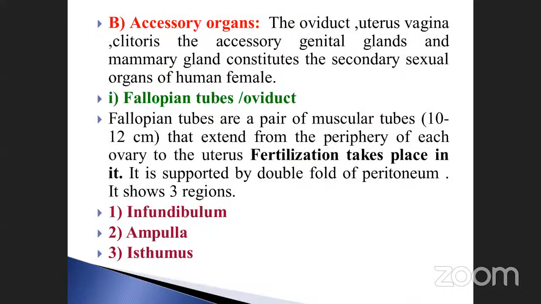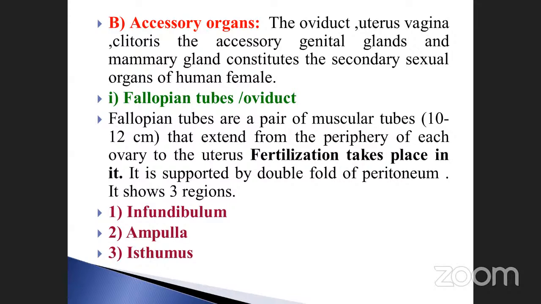And second, not only the ovaries, the accessory glands are also present. Accessory glands means additional to the major one. The oviduct and uterus, and also the copulatory organs, clitoris, accessory genital glands and the mammary gland constitute the secondary sexual organs of the human female.